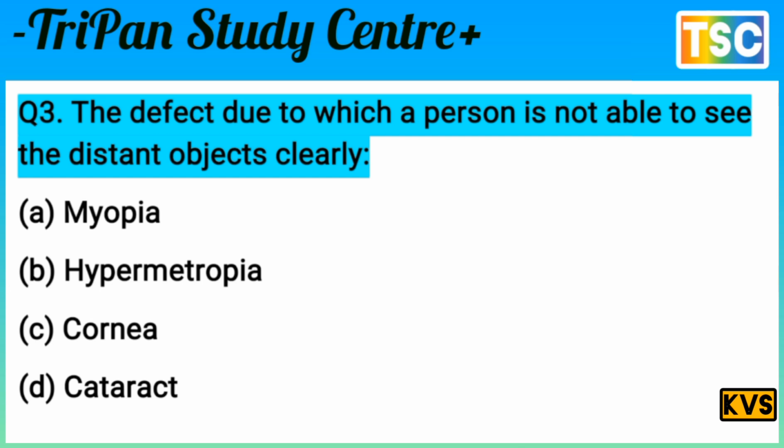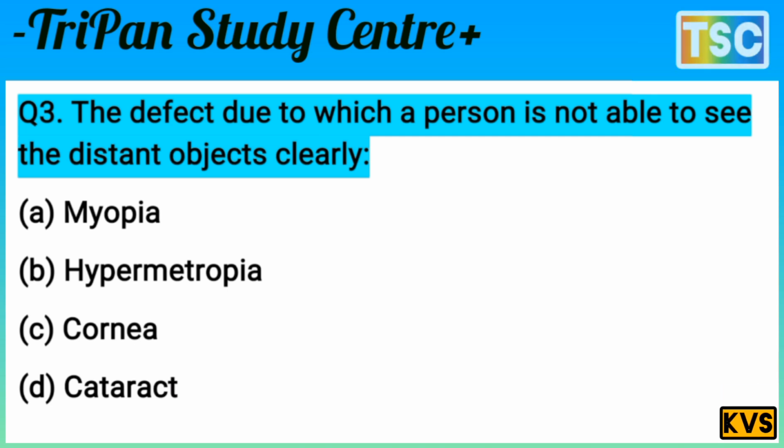The question is very interesting: the defect due to which a person is not able to see a distant object clearly. You know this is an important question from the exam point of view, but the answer is very clear. It is myopia. Myopia is a defect due to which a person is not able to see distant objects clearly. It means option A, myopia, is correct here.